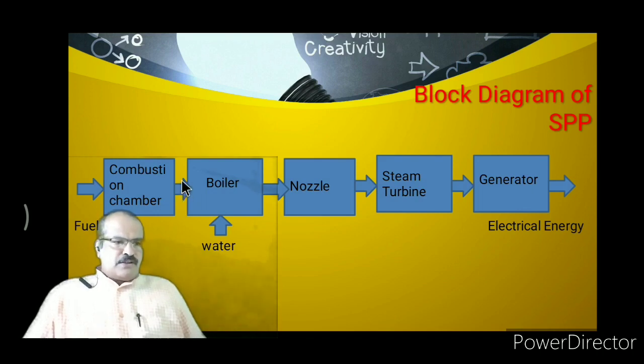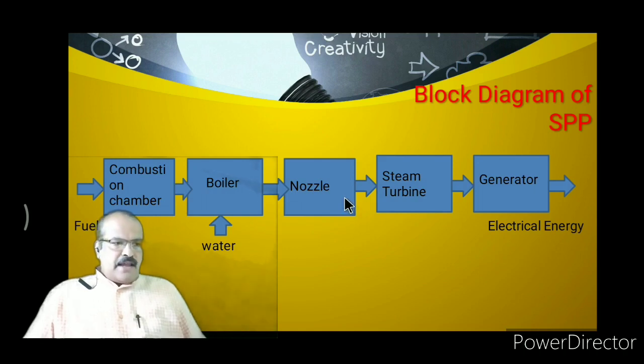The output of this combustion chamber. So what is the output of this combustion chamber? This combustion chamber output is nothing but the heat energy. This heat energy is given to the boiler, and this boiler consists of water tubes where another input is given to the boiler, that is water. So one input is heat, another input is water. Now due to this heat, the water is converted into steam in the boiler section. So the output of this boiler is nothing but steam, and this steam is high pressure steam.